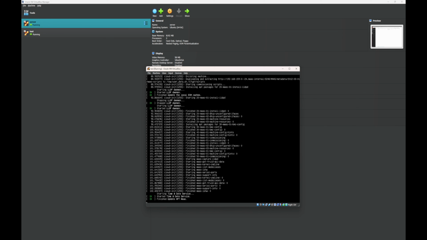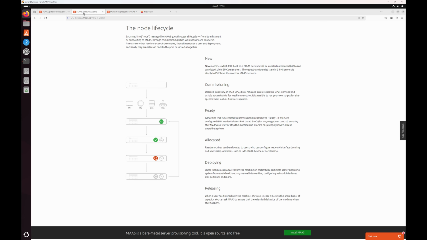In the meantime, once Maas is doing its stuff, we can quickly go through the different life cycles of a VM in Maas. I have found this document as well, but it's also listed in more detail in maas.io if you want. Usually these are the life cycles of a VM or a node you will see.